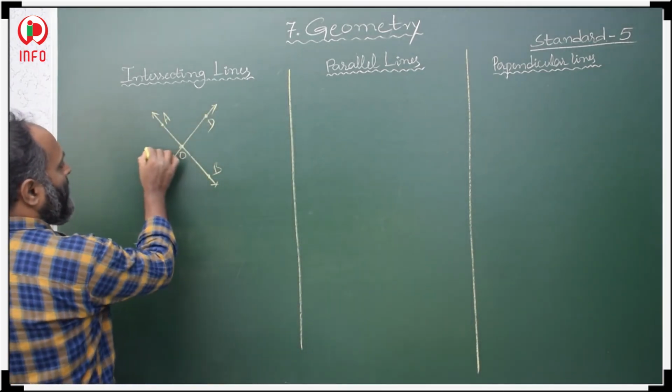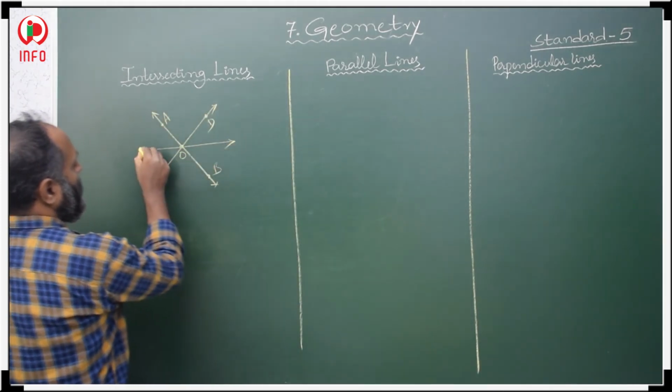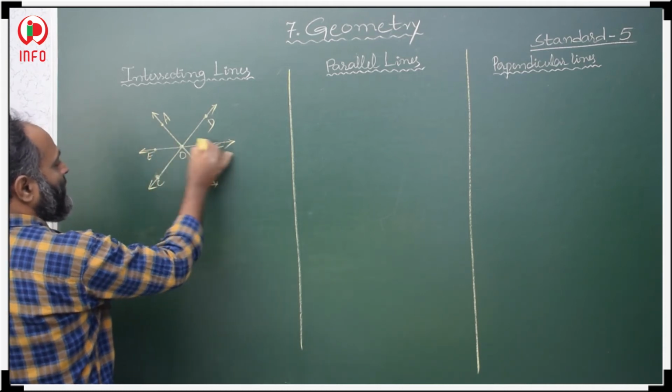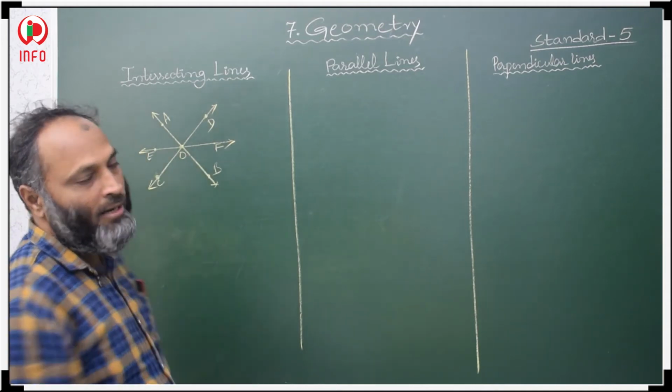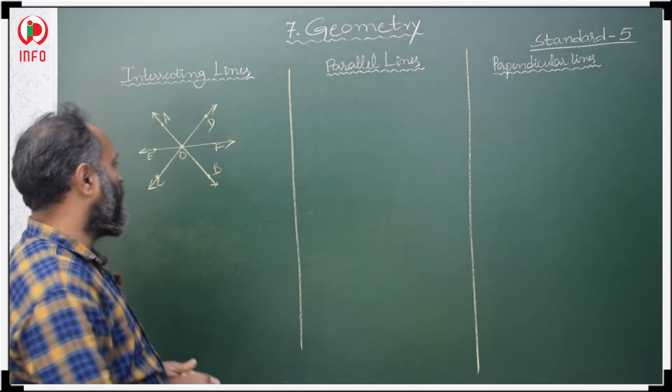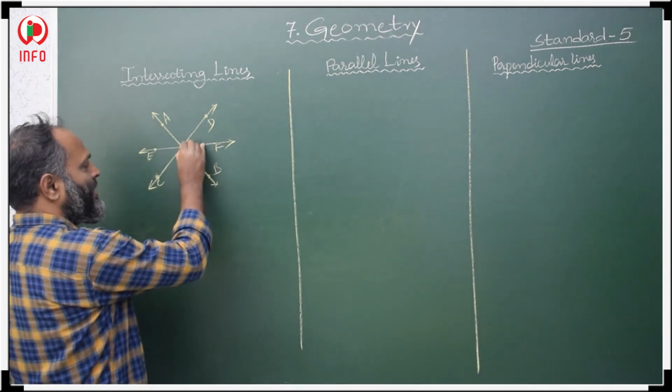Here, if you take one more line, EF, so these 3 lines, AB, CD and EF, are intersecting lines.